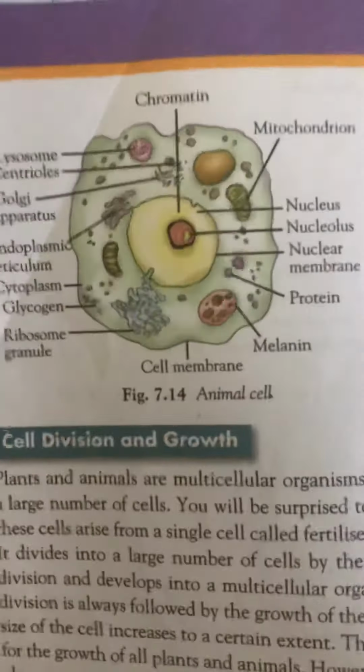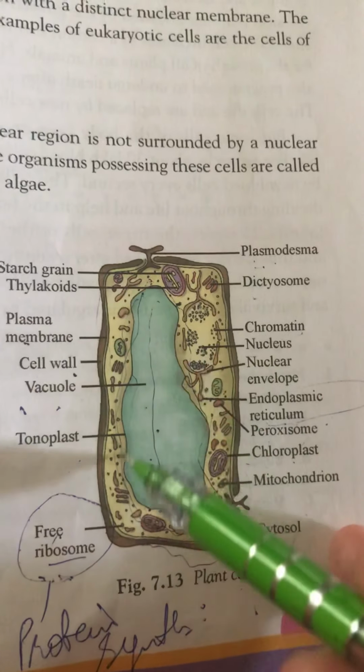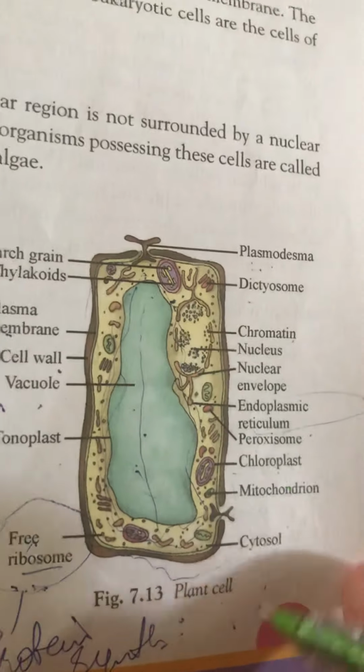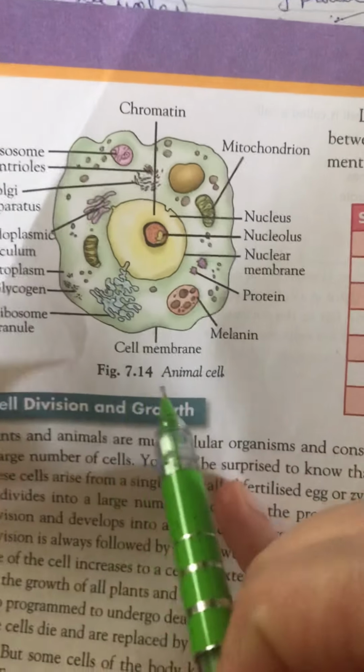Also we have the structure of plant cell and animal cell. In the structure of plant cell and animal cell, you have to remember only 6 organelles, and this green color substance is vacuole, which is large in size in case of plant cell, and average, you can say small, in size in case of animal cell.